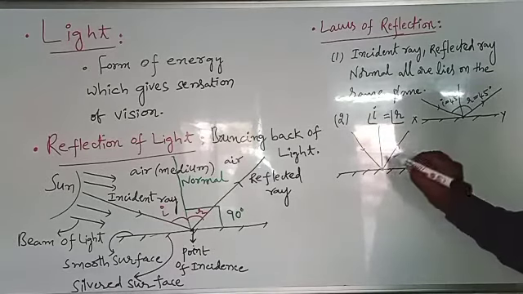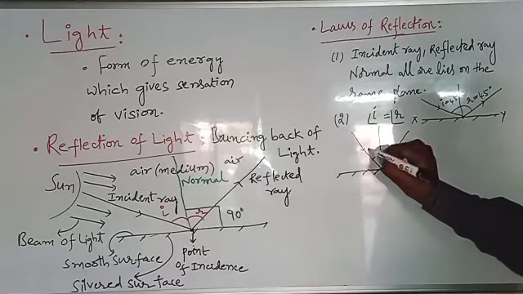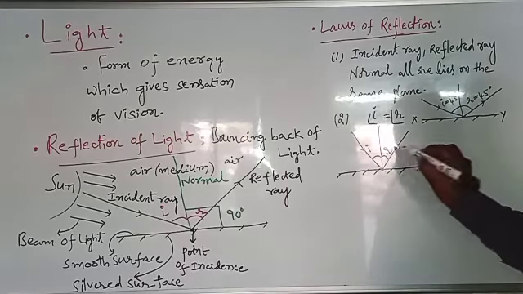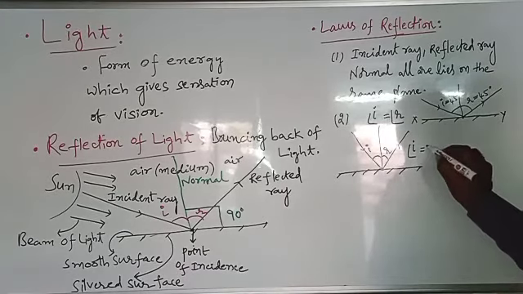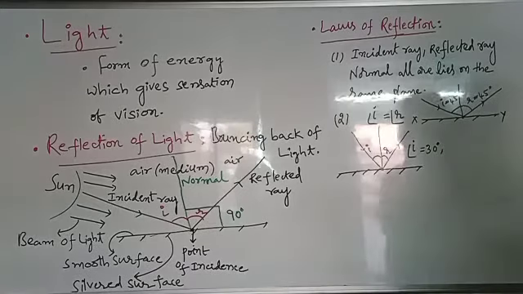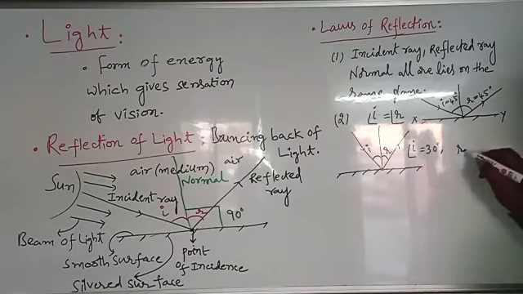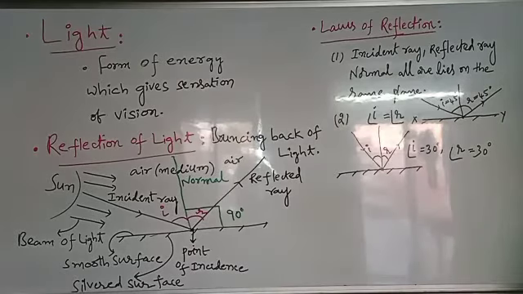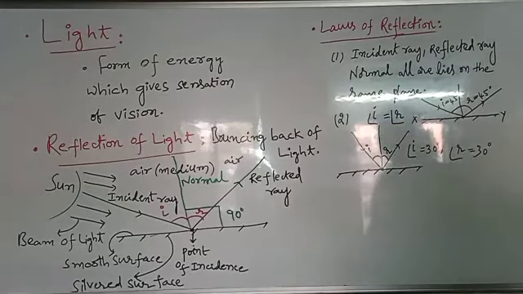See, this is the incident ray, this is the reflected ray, this is angle of incidence I, and this is angle of reflection R. Here angle I equals 30 degrees, then angle R is also 30 degrees according to the laws of reflection. And let's go for the third example.